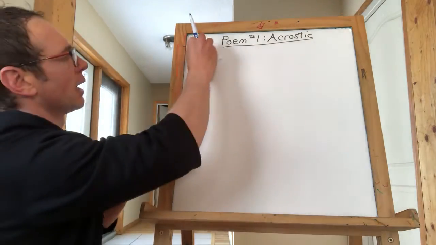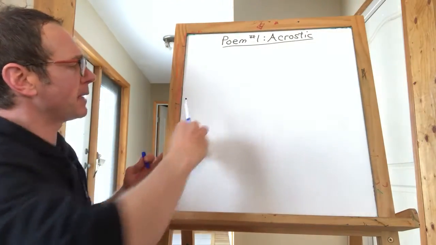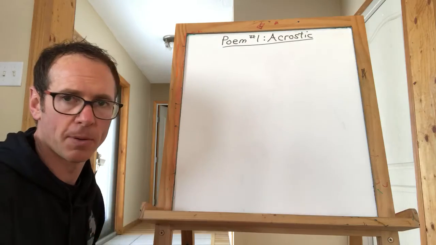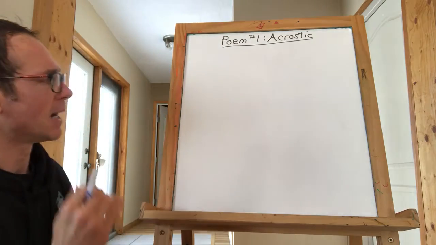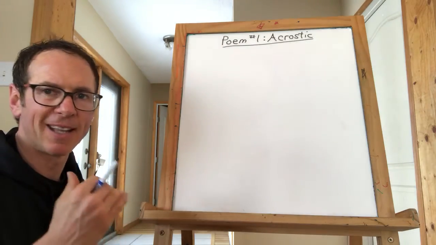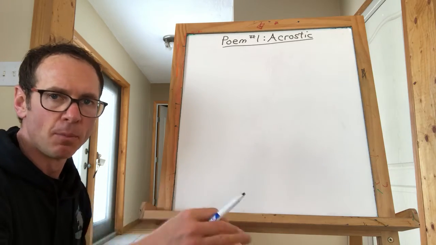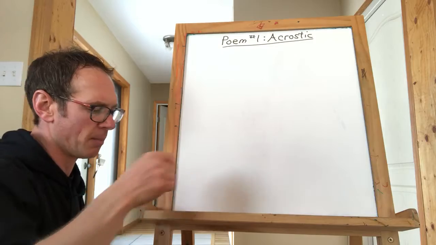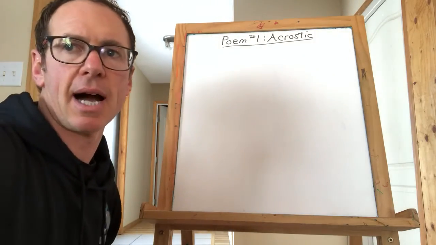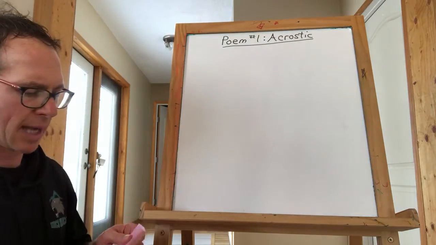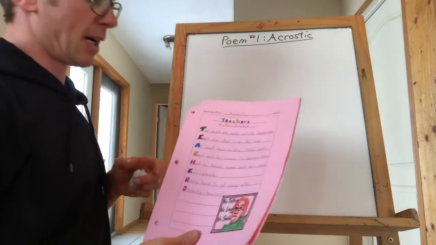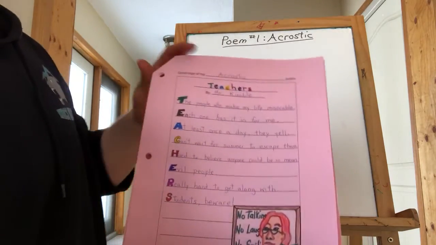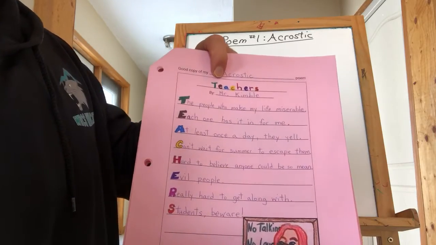A couple other things about your poem. Please make sure that it's not just one word per line, right? I want to make sure you have at least a couple of words, more often kind of sentences in your poem. I'll give you the example that I gave you on your assignment. Mine was about teachers, and we all know teachers are evil and mean, so I wrote a poem about how evil and mean teachers are.